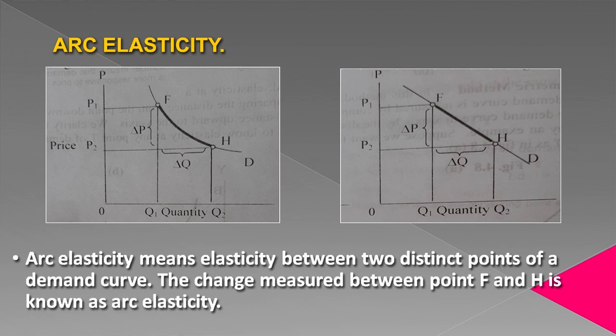In a table, it can be seen there are 2 points F and H. When we measure the change between two distinct points, these are the two different points on a demand curve. When we measure the change between two different points on a demand curve, that change is known as arc elasticity.